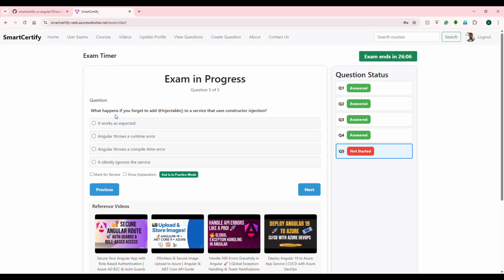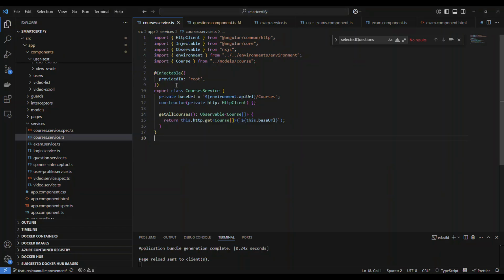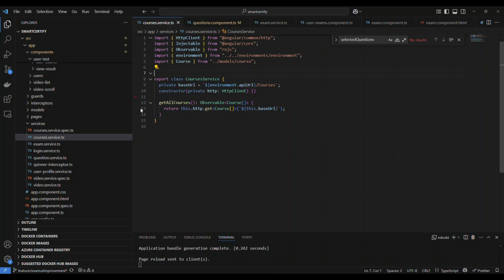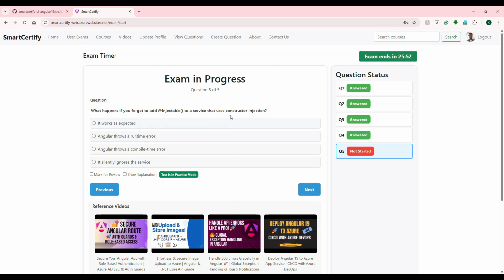The last one. What happens if you forget to add this? That's a great question, right? What happens if you don't do this? Basically they're asking, if you delete this, what happens? That's the question. If you don't do that, and you try to inject the service, guess what happens? Angular throws a compile time error, throws a runtime error, or it works as expected. It should throw a runtime error.